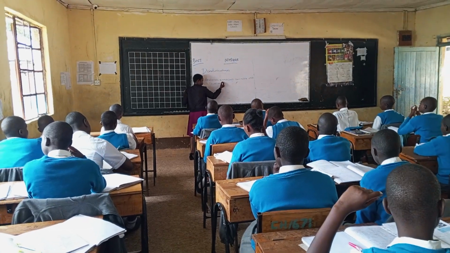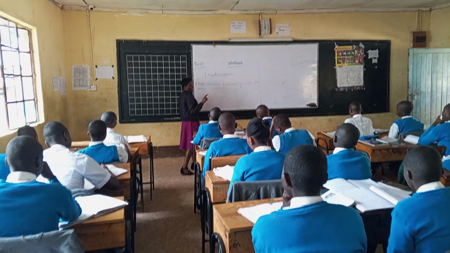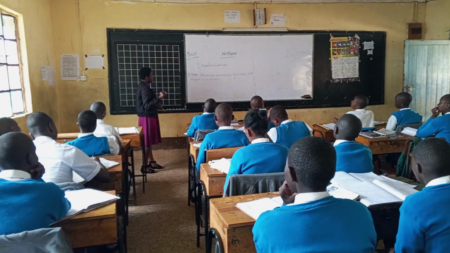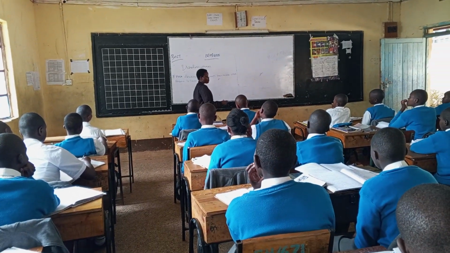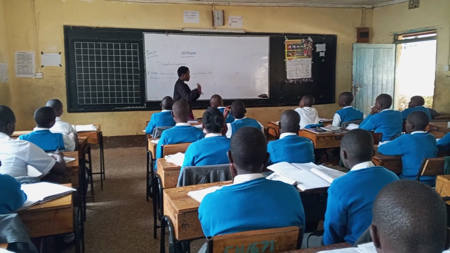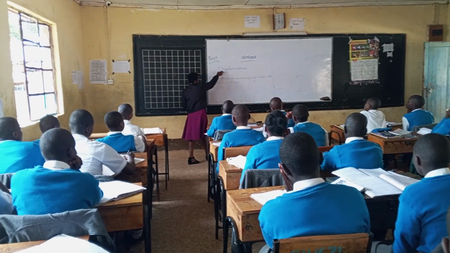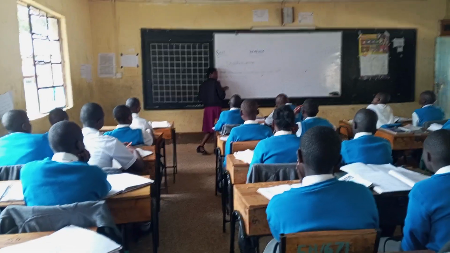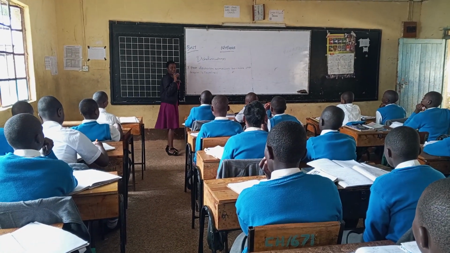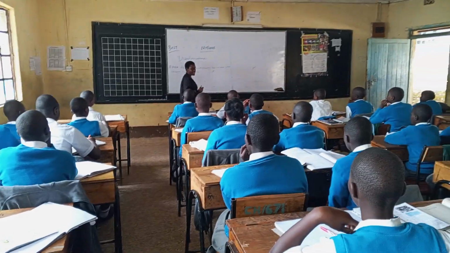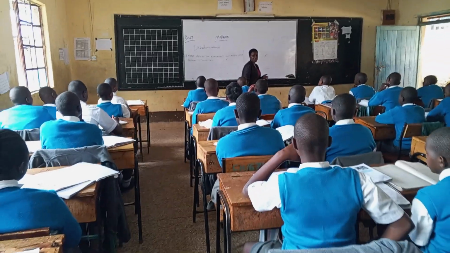Now, when we were discussing the advantages of sole proprietorship, we said quick decision making, because you are involving only one person. And the vice versa, which happens to be a disadvantage, is poor decision making. And why is it poor? Because it is involving one person, and because you are the only person, you can't borrow ideas from your friends. So your decision may be poor.